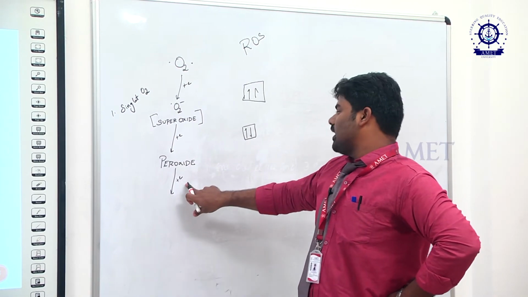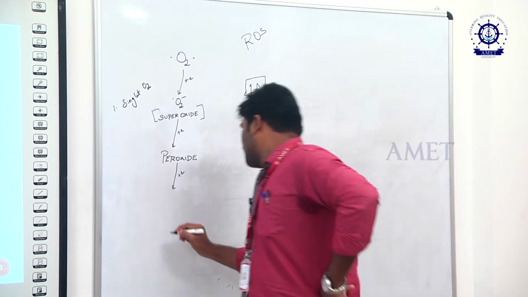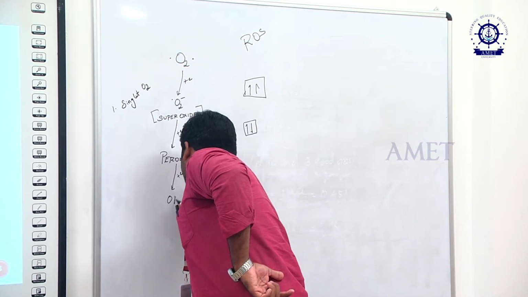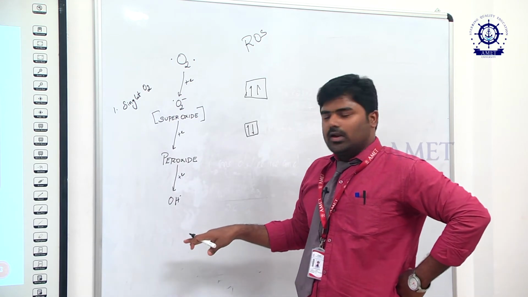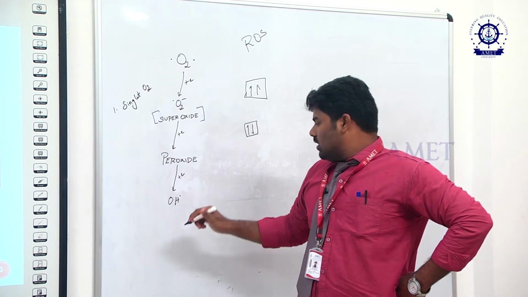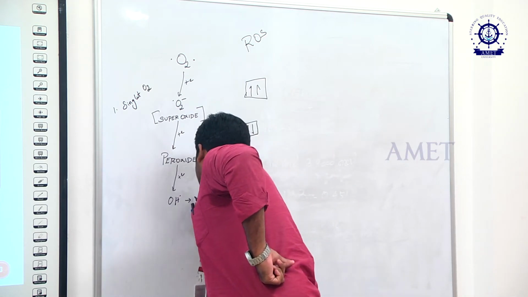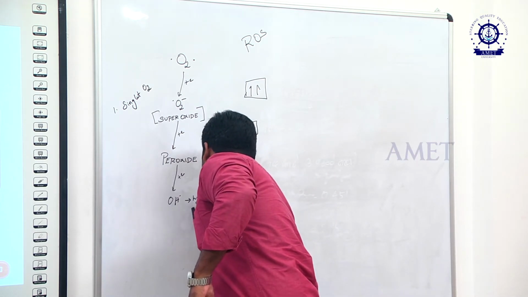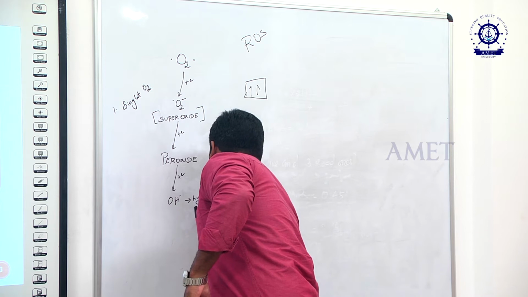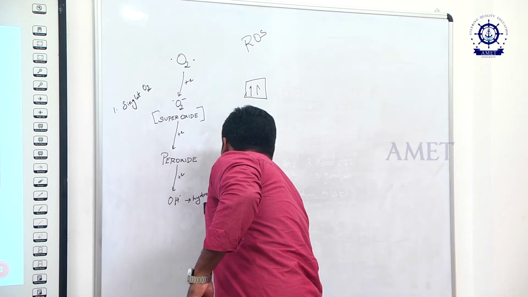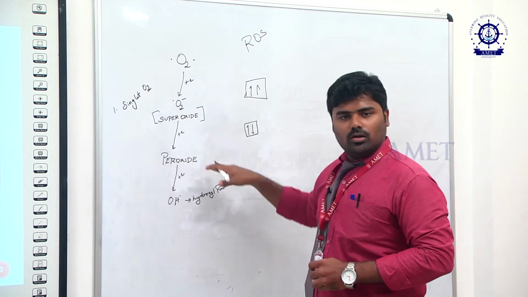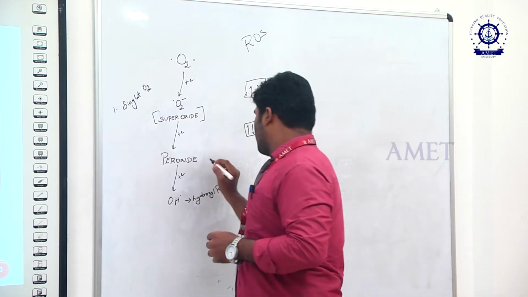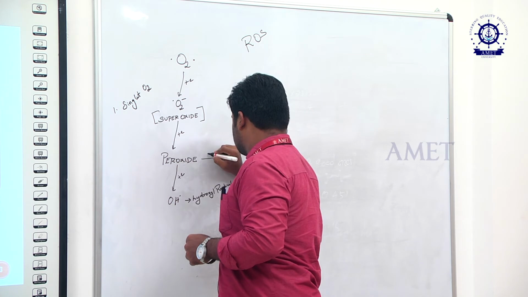If it reacts with one electron, then it will form OH. This is the secondary free radical, which we call the hydroxyl radical, which is the most highly reactive among all, right? Okay. What if you directly add 2 electrons?